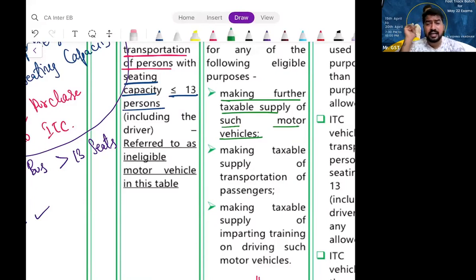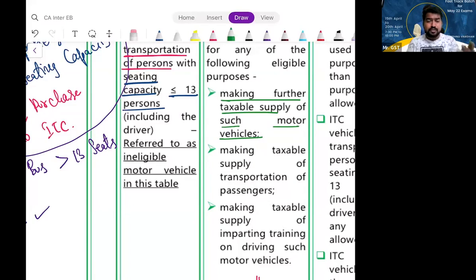You are a dealer in cars. You are a dealer in bikes. You are engaged in further supply of such motor vehicles. Second-hand vehicle, sir. Whether it is second hand or first hand, it doesn't matter. You are into buying and selling of motor vehicles, you can happily avail ITC. Clear? So the law says you are engaged in further supply of such motor vehicles, you can avail ITC. Hope it is clear. Shall we proceed?